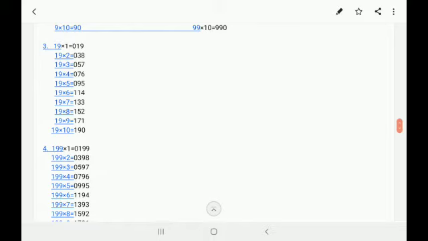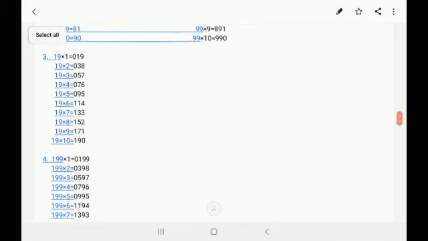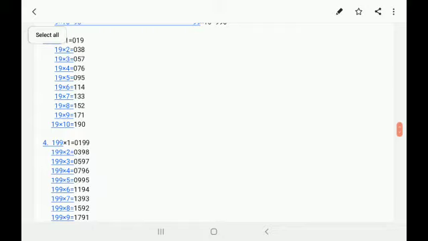In the units digit, we can see the series 9 to 0. In 19 ones it's 9, 19 twos it's 8, 19 threes it's 7, 19 fours it's 6, 19 fives it's 5, 19 sixes it's 4, 19 sevens it's 3, 19 eights it's 2, 19 nines it's 1, and 19 tens it's 0. Whereas in the tens place we can see odd numbers 1, 3, 5, 7, 9, and again 1, 3, 5, 7, 9. In the tens place, it's 13579 and 13579.